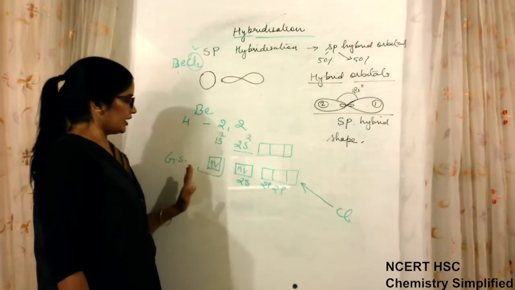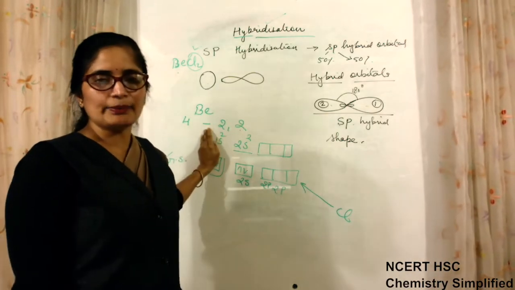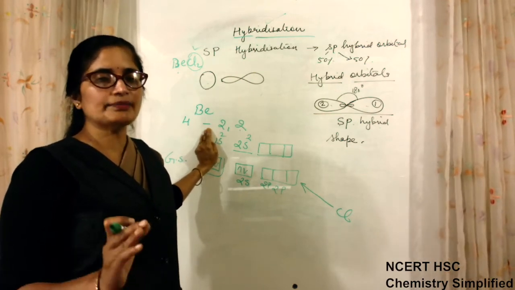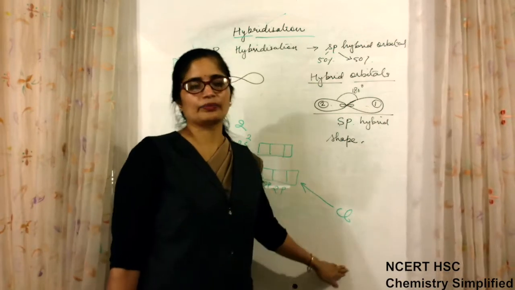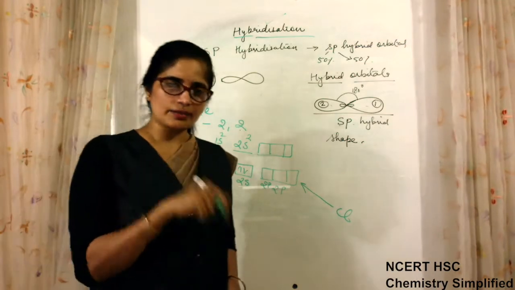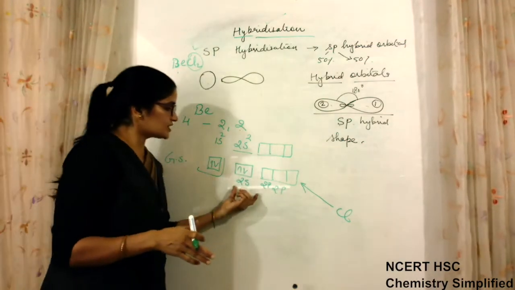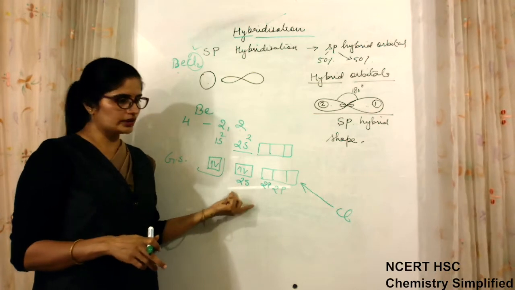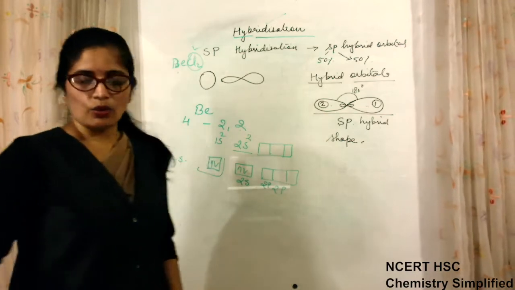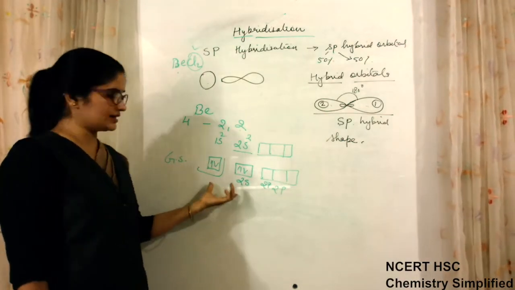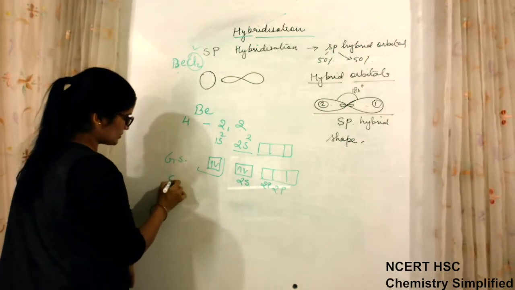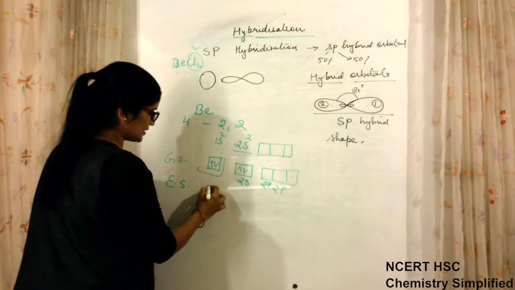If beryllium is not undergoing any chemical combination, then there will be no hybridization. But when beryllium has a nearby atom which is ready to form bonds with it, that atom will supply some energy, and that energy will start the process of hybridization. It is not important where it gets the energy. What is important is how it takes place. When it is in the ground state, it absorbs some energy and comes into the excited state. What is that excited state?